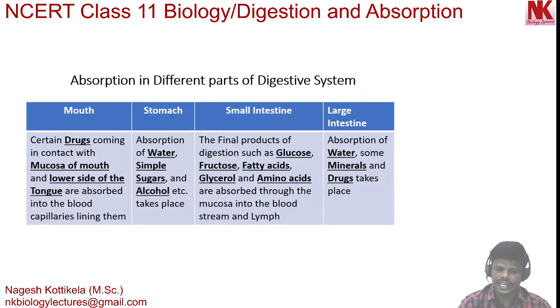Now, moving to the next, here is a summary. Absorption in different parts of the digestive system. In the mouth, oral cavity, certain drugs are absorbed. The drugs coming in contact with the mucosa of the mouth and the lower side of the tongue are absorbed into the blood capillaries lining them.